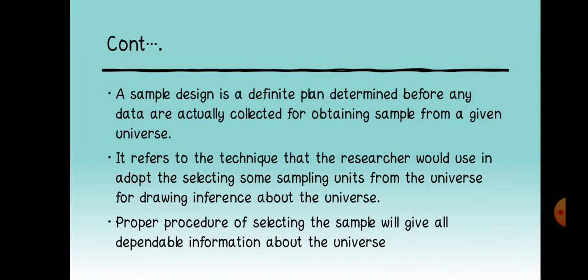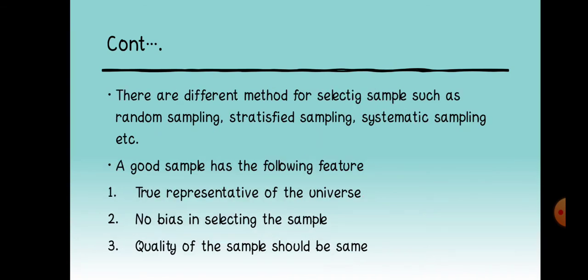It refers to the technique that the researcher would use in selecting some sampling units from the universe for drawing inference about the universe. A proper procedure of selecting the sample will give all the dependable information about the universe.